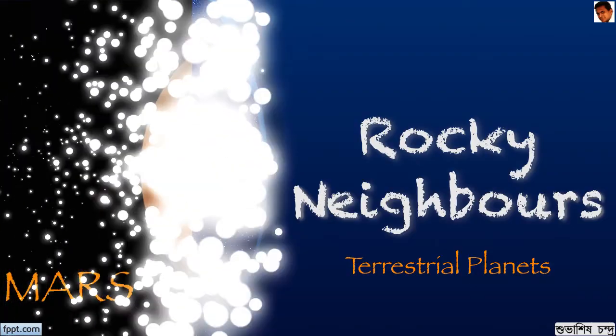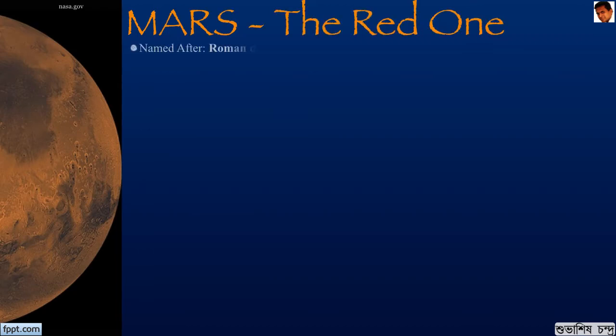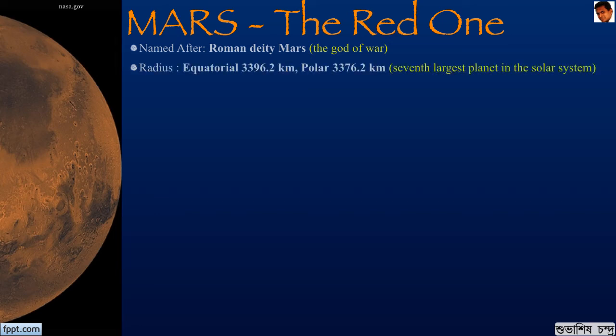The next planet is Mars or Mangal. This is the most probed planet in the entire solar system. India has also been there with its Mangalyaan. Mars is named after the Roman deity Mars, who was the god of the war. Its equatorial radius is about 3396 km and its polar radius is about 3376 km, making it the seventh largest planet in the solar system.